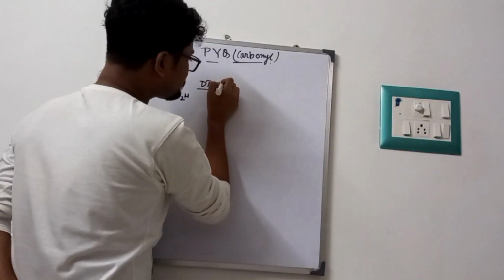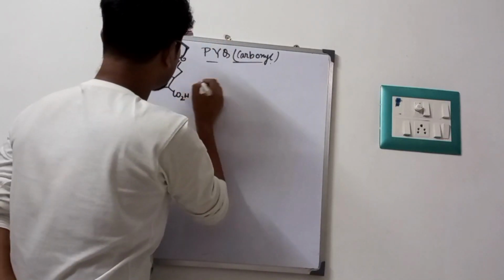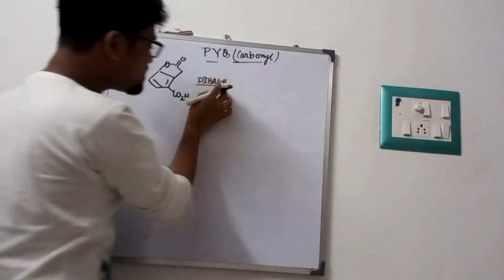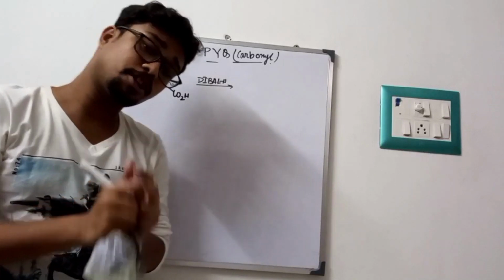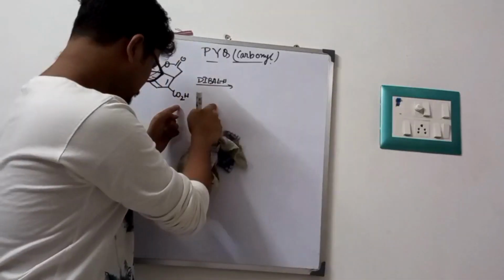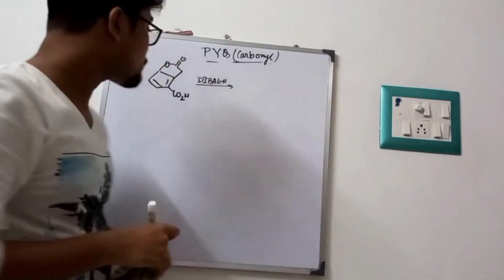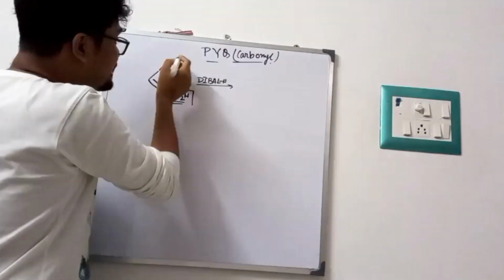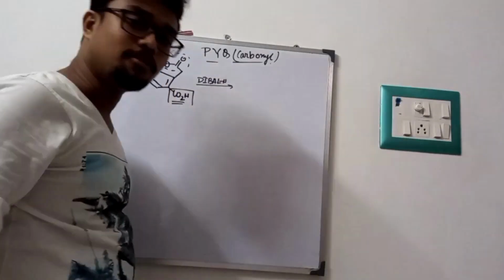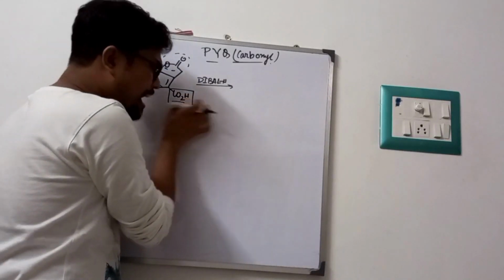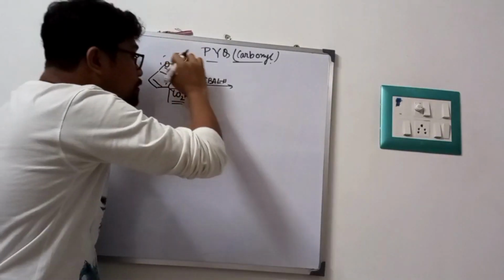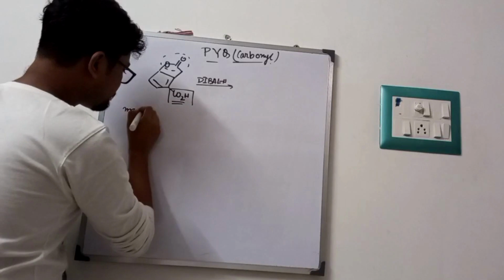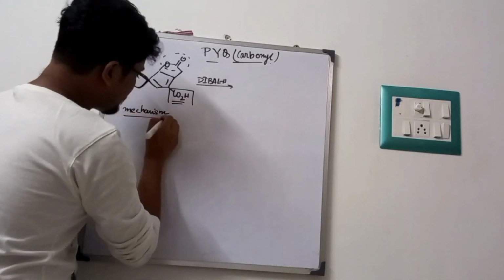Now what is DIBAL-H? DIBAL-H is a specific reagent for the exclusive preparation of aldehyde. So this acid group will convert to aldehyde, and this cyclic group will also convert to aldehyde. Converting COOH to aldehyde is very simple, but for the mechanism of this cyclic lactone to aldehyde, we have to consider the mechanism. So what is the mechanism? I am starting the mechanism.